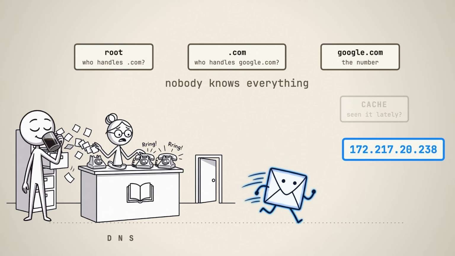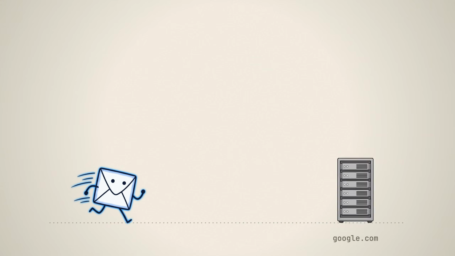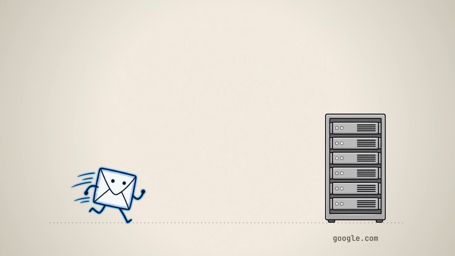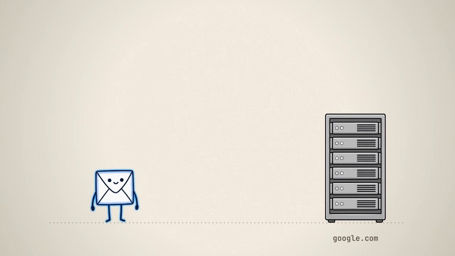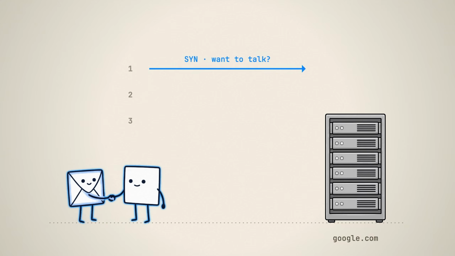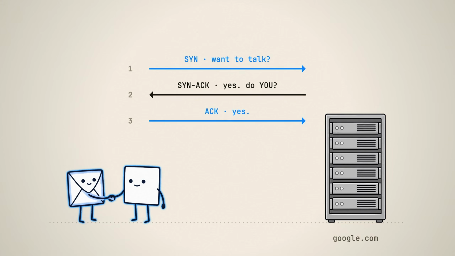Now she can travel. Packet Chan arrives at Google's door, but she can't just barge in and start talking. The internet has manners. Before any real conversation, both sides must agree they're ready. It takes exactly 3 moves. She says, "Want to talk?" Google says, "Yes, do you want to talk?" She says, "Yes." That's it.